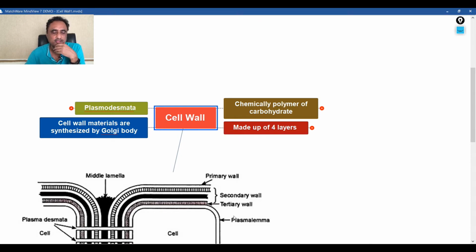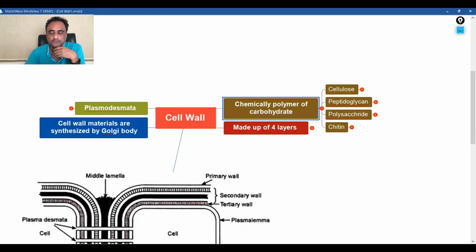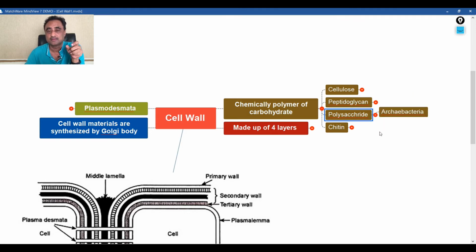So first of all, let's talk about the chemical nature of the cell wall that is found across all the species. For instance, in case of plants, the cell wall is made up of cellulose. Peptidoglycan is present in case of bacteria. Similarly, polysaccharide is found in archaebacteria, and chitin is found in fungi. But cellulose, peptidoglycan, polysaccharides and chitin are all polymers of carbohydrate. That's why we call them a cell wall, right?